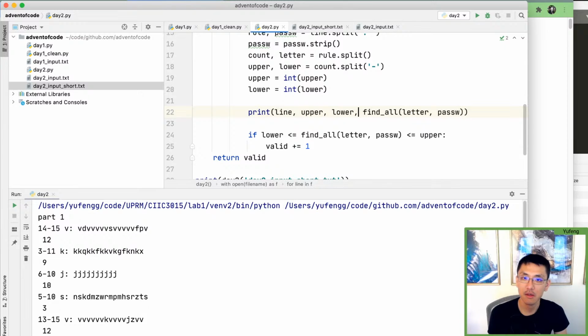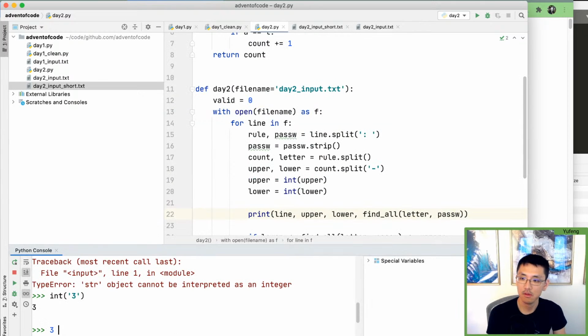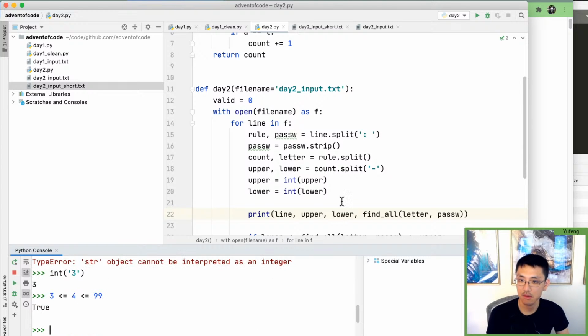Upper, lower. So upper, lower, and the result. So 3 less than or equal to 5 less than or equal to 99 is true.